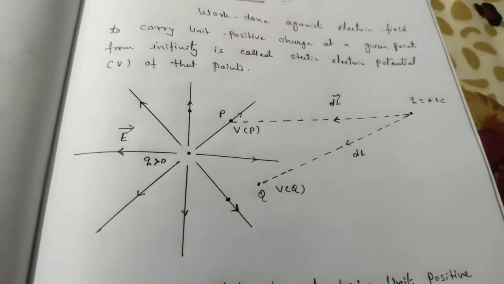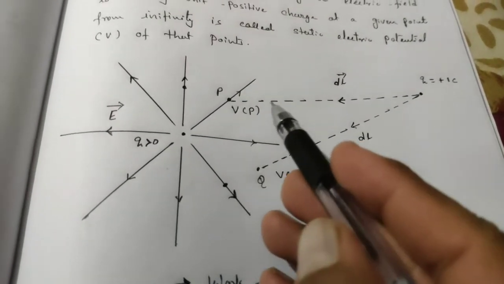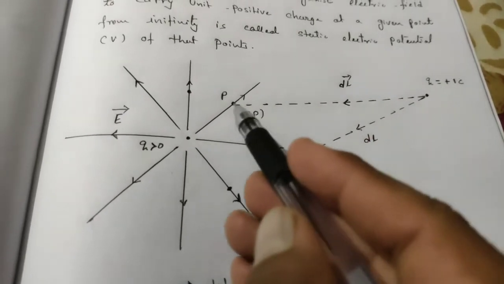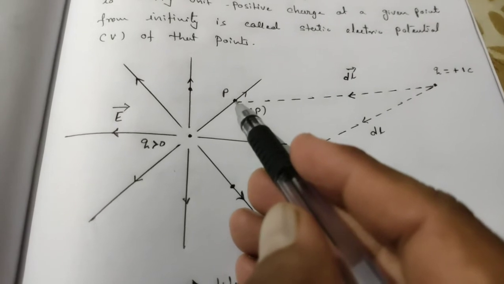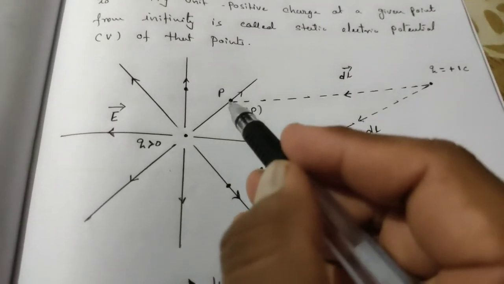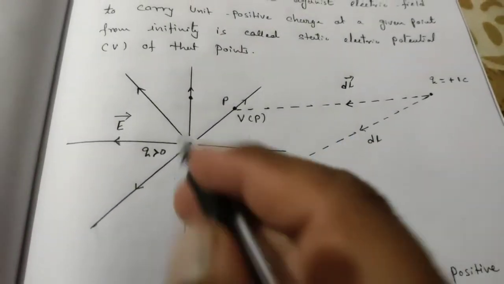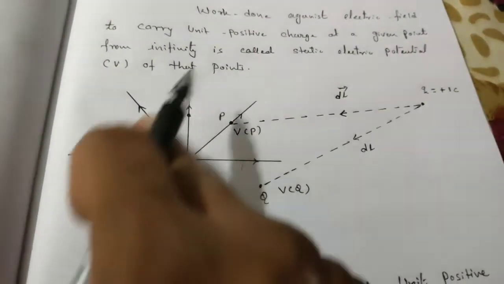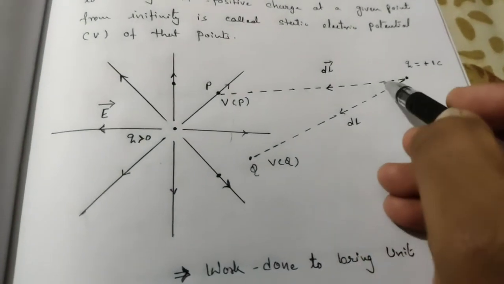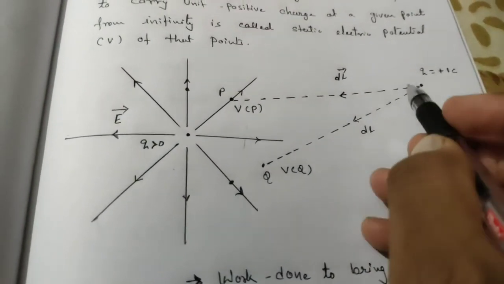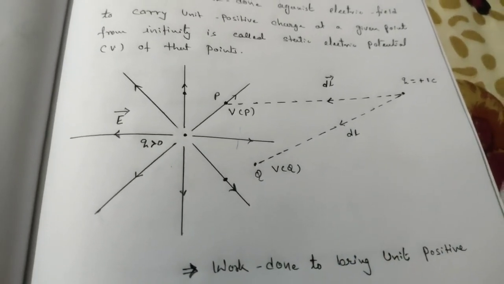I would like to send this charge to point P. Just see this point, it lies within the limit of the electric field. So I have to push it or I have to pull it. These are the two things I can do over here.